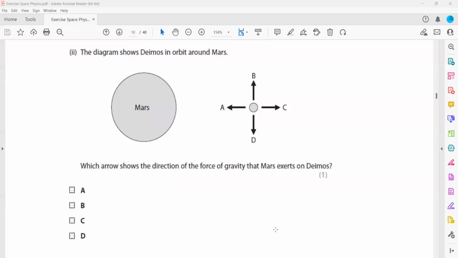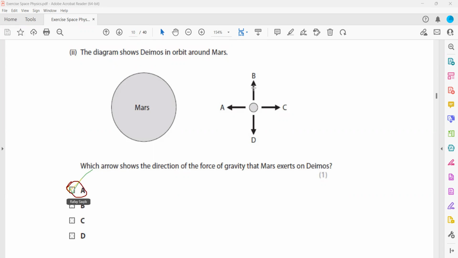Now, the value of pi, you can use 3.14. It does not make a difference. Or you can use the calculator pi value. That is also fine. So which arrow is representing the direction? You can use the screen annotation to complete this.